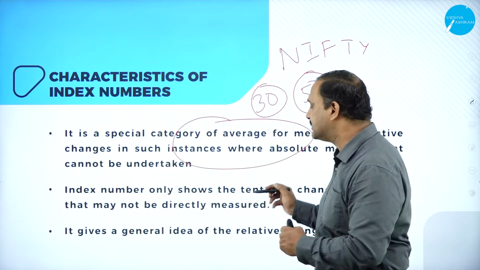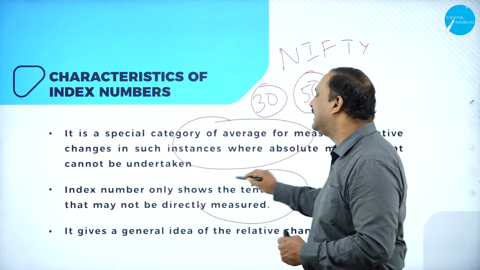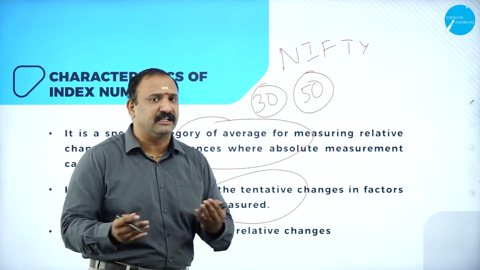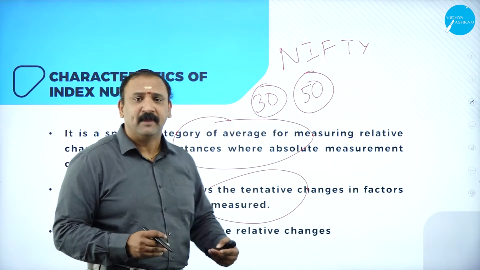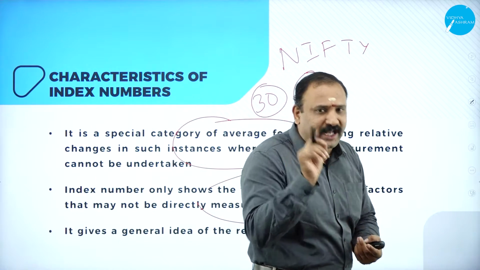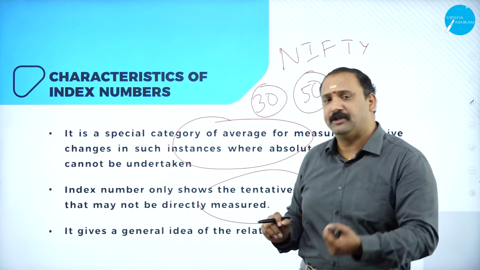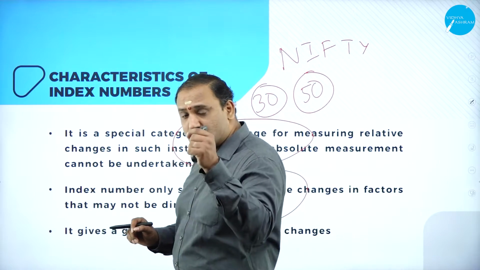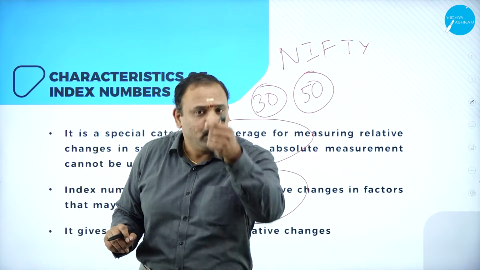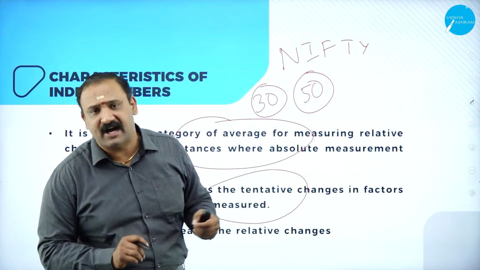Now, the second thing is that it only shows a tentative change which may or may not be directly related, but it will keep varying altogether. It's tentative. That means it's not a permanent change. It's not going to stick to that same number for hours and for years and for days together. It is going to be a relative movement. There is a small movement automatically. You will continuously see that the numbers are fluctuating.